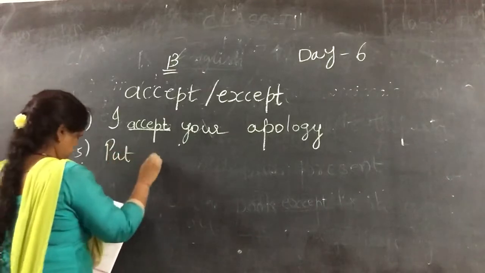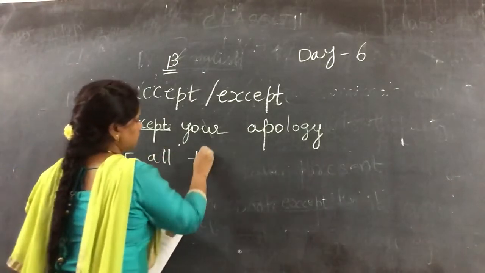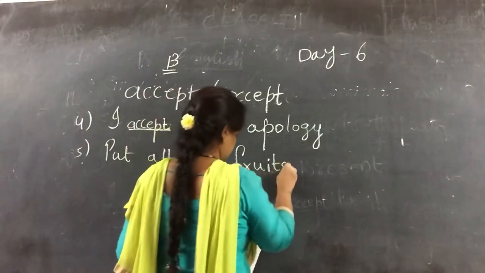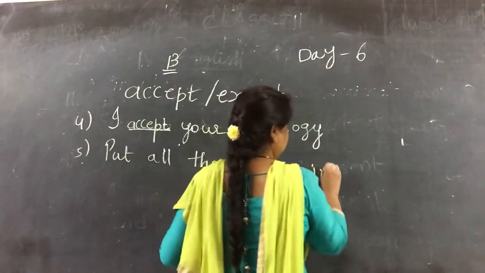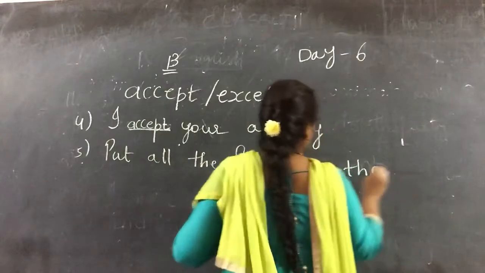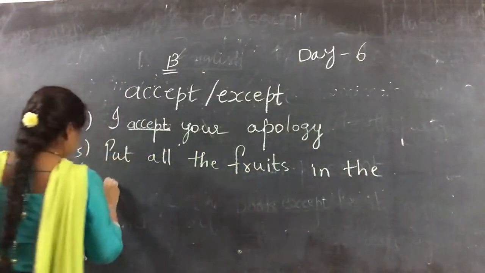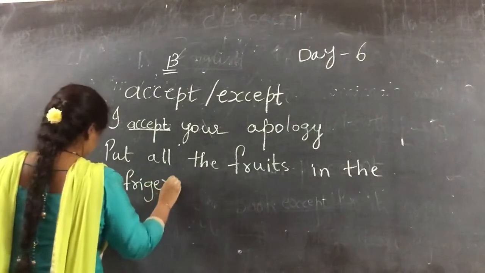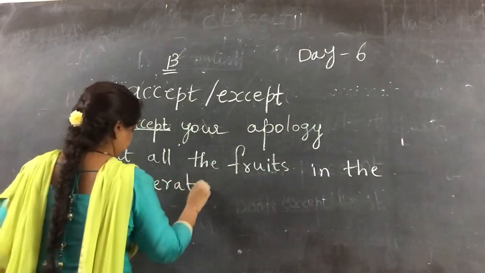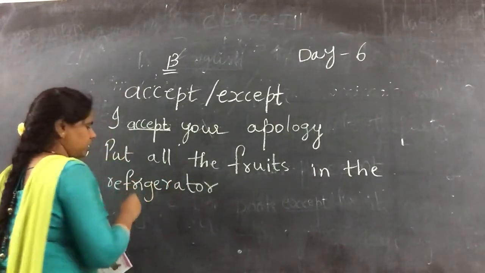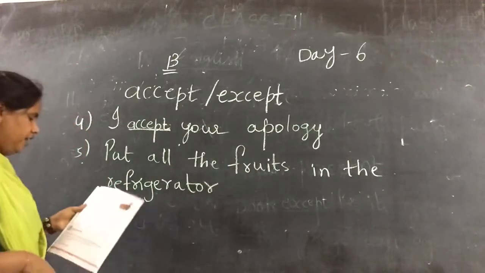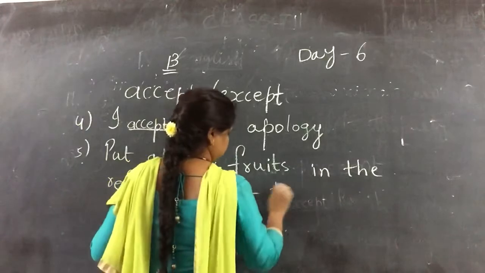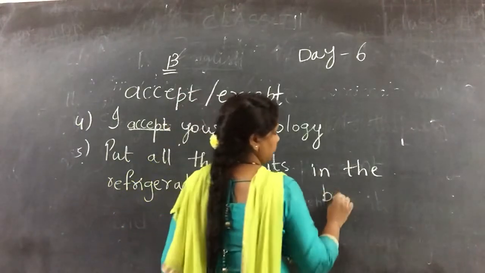Fifth one. Put all the fruits in the refrigerator. Refrigerator means what, children? Your fridge. Everyone have fridge in your home? Okay. Dash the bananas.